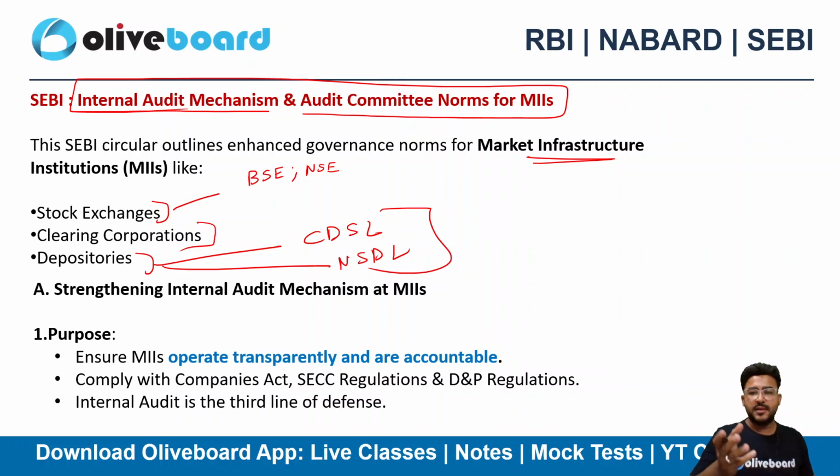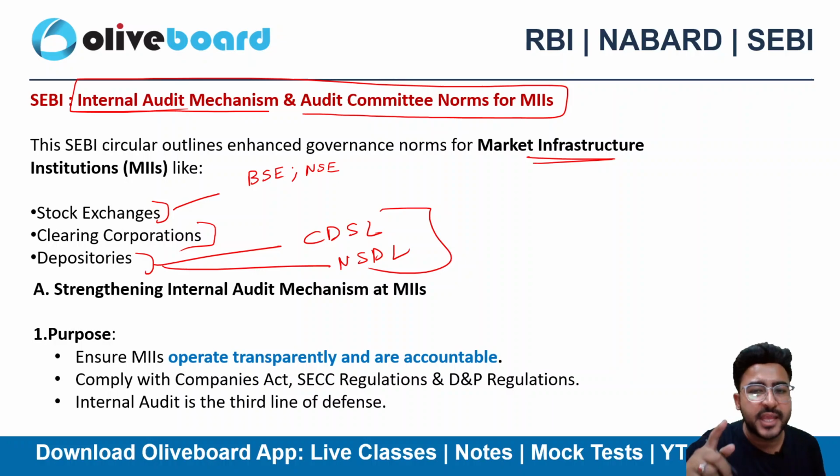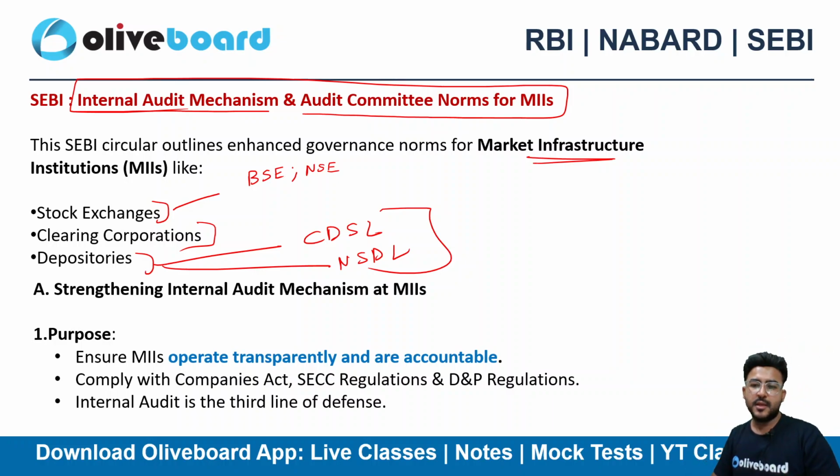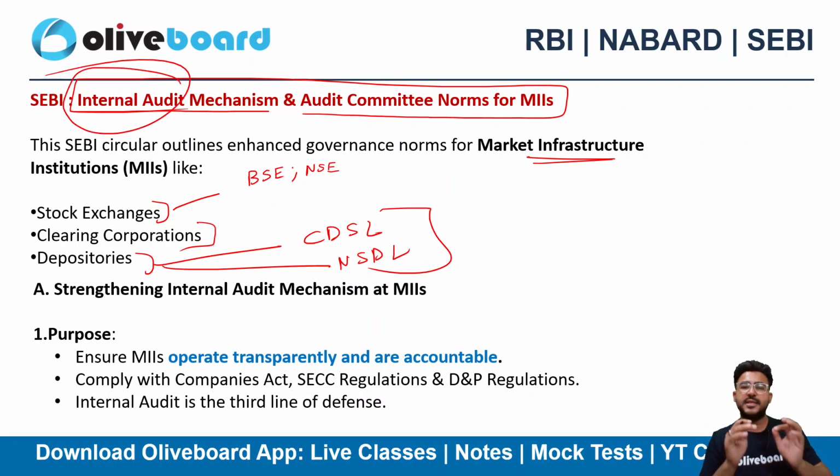Why? Because आप सोच के देखो ट्रेडिंग कैसी हो सकती है विदाउट स्टॉक एक्सचेंज, क्लियरिंग कॉर्पोरेशंस एंड डिपॉजिटरीज. So these institutions are very crucial from the good governance perspective. So that's why SEBI has mandated internal audit of these institutions, कि आपको तो आपकी internal audit करवानी पड़ेगी.